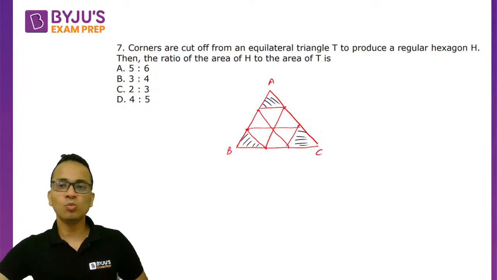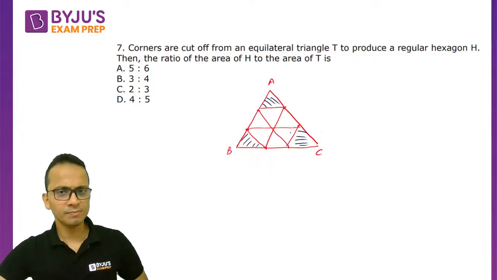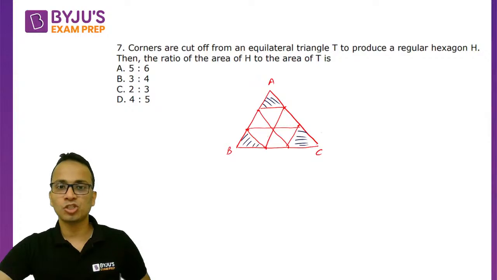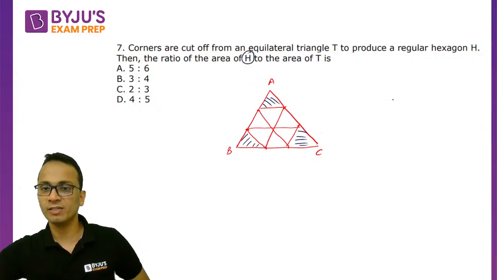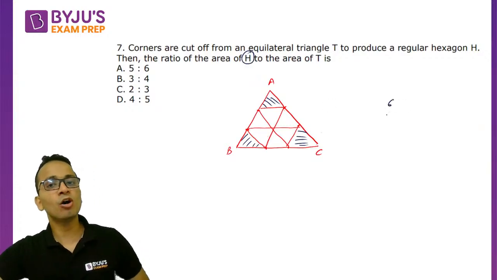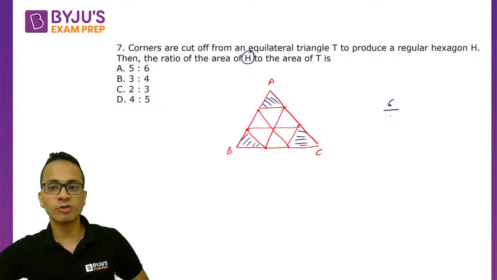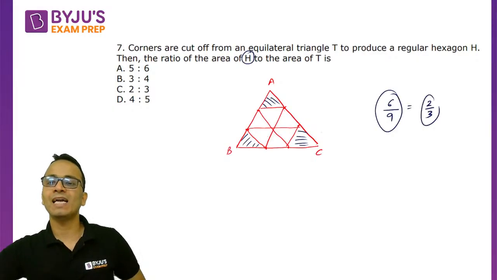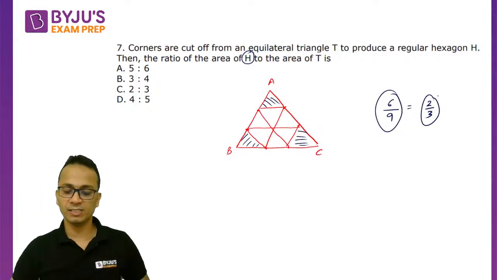So the remaining portion will be a regular hexagon. Then the ratio of the area of H, the hexagon having 6 triangles, to the area of T, the original triangle, which has 9 smaller triangles, will be 2 upon 3. So 6 upon 9, that is 2 upon 3, will be the final answer.